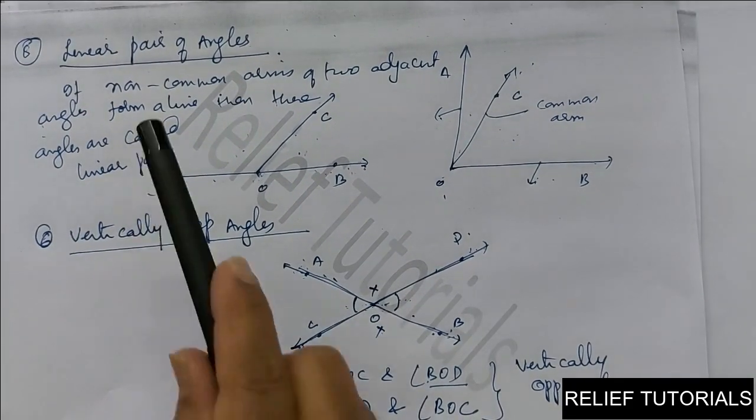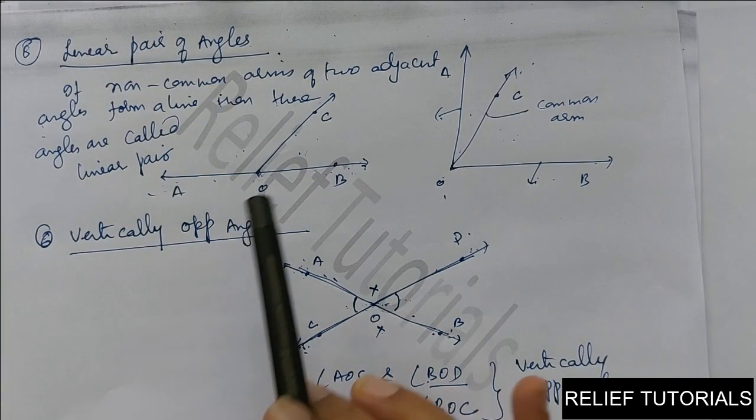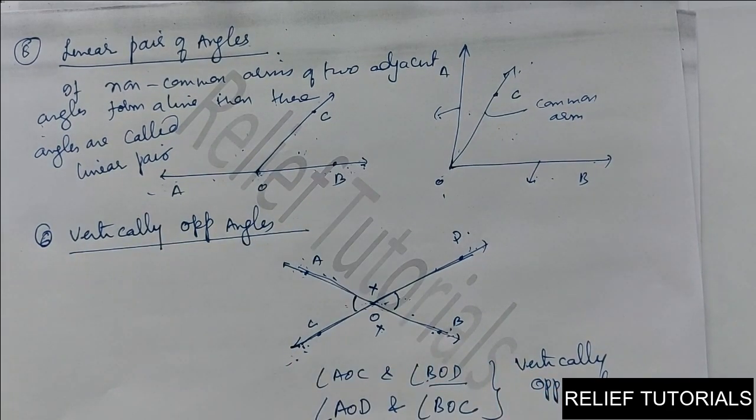So linear pair of angles, I told you what they are. If the non-common arms of two adjacent angles are opposite to each other, they are called a linear pair of angles. Vertically opposite angles: if two lines intersect at a point, then two pairs of vertically opposite angles are formed.